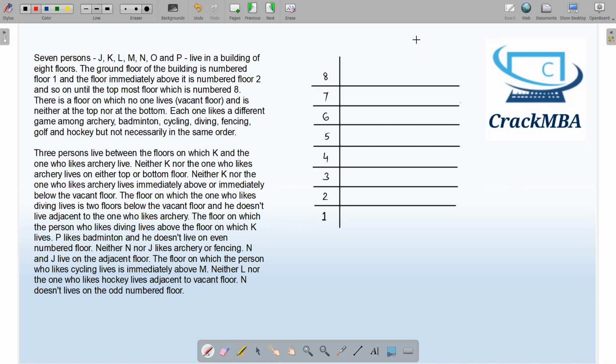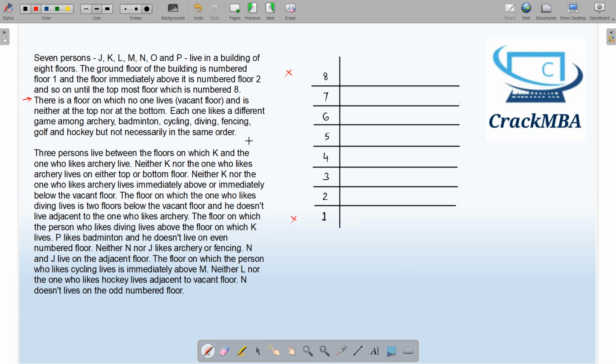Let's begin the solution. So in this set, there are 7 people, J to P, living in this 8 floors building. Since there are 7 people and 8 floors, there has to be one vacant floor, which is given over here. Now there is a condition given with the vacant floor that there is a floor on which no one lives and is neither at the top nor at the bottom. So the vacant floor cannot come at the 8th floor nor at the first floor. And it is given that the bottom floor is numbered as 1. So like this, I have made this vertical arrangement.